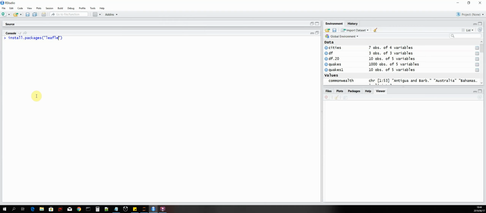And then the next package that we'll need to install is rgdal. So this allows us to read in shapefiles. Okay. And then the next library that we need to install is sp.